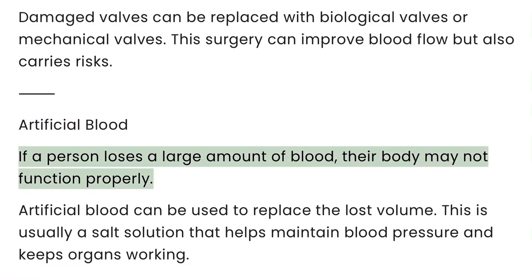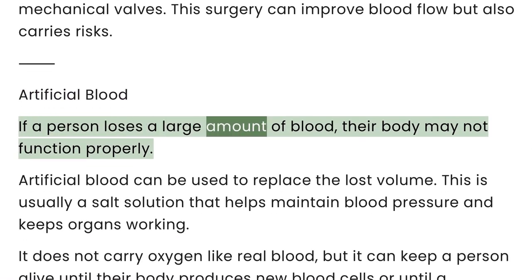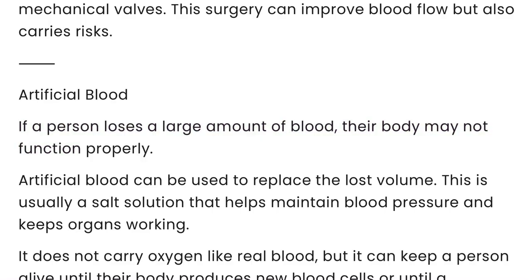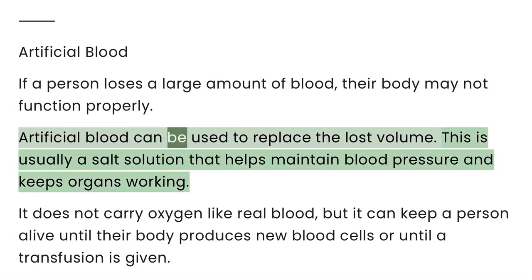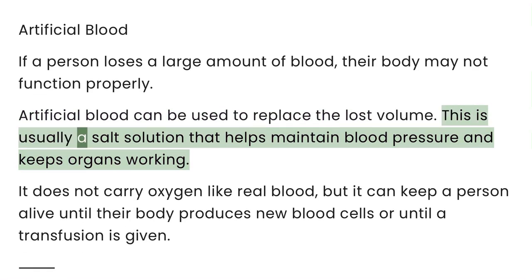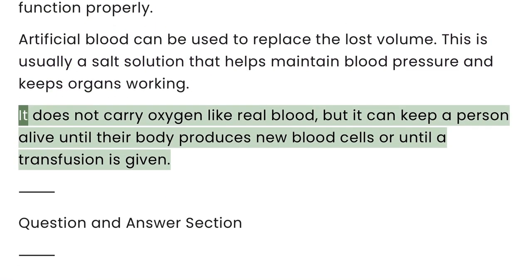Artificial blood. If a person loses a large amount of blood, their body may not function properly. Artificial blood can be used to replace the lost volume. This is usually a salt solution that helps maintain blood pressure and keeps organs working. It does not carry oxygen like real blood, but it can keep a person alive until their body produces new blood cells or until a transfusion is given.